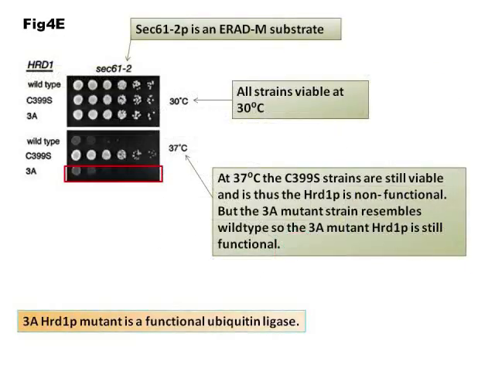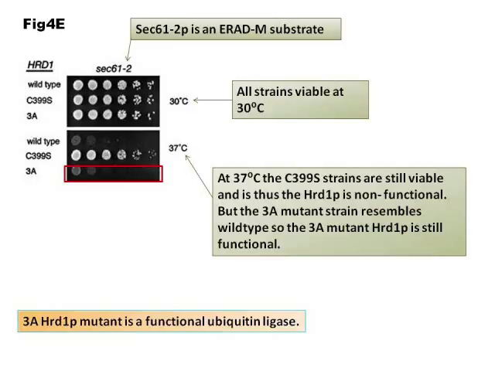In Panel 4E, the authors wanted to look at the function of the 3A mutant as a ubiquitin ligase using a growth assay. To understand this, you need to know that strains contained a mutant Sec61 protein called Sec61-2p. As you know, Sec61 is a crucial translocator for life. However, the 2p mutation makes the cell become sensitive to temperatures above 30 degrees Celsius, since at this temperature, Hrd1p mediates the degradation of the Sec61-2p protein.